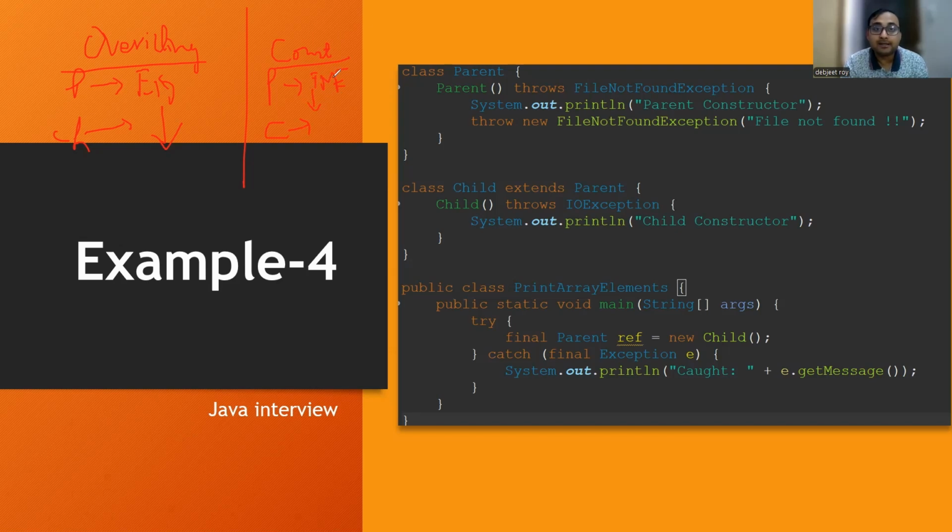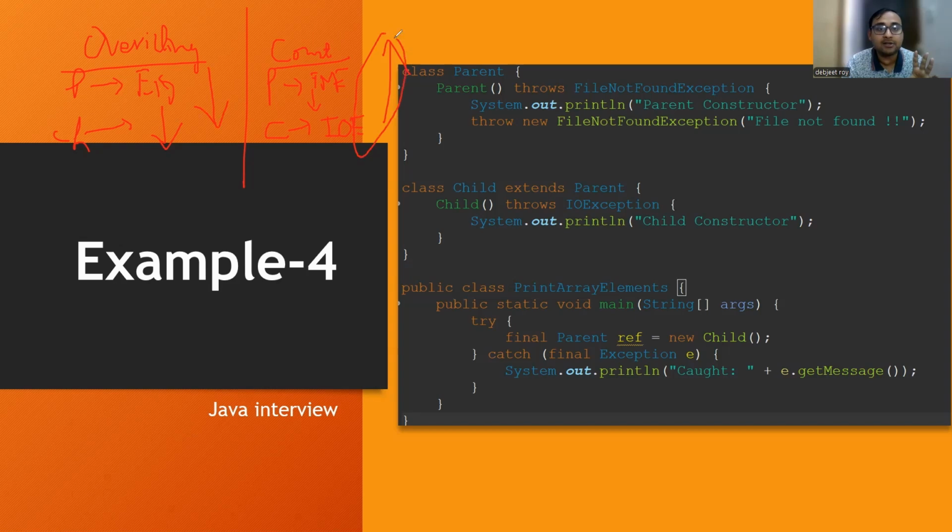The child class constructor will throw an exception which is higher in hierarchy than the parent class constructor's exception. So the child class constructor can throw IO exception. So for constructors, going from parent to child, it will increase in hierarchy, and in overriding, going from parent to child with the display method, it will go lower in hierarchy.